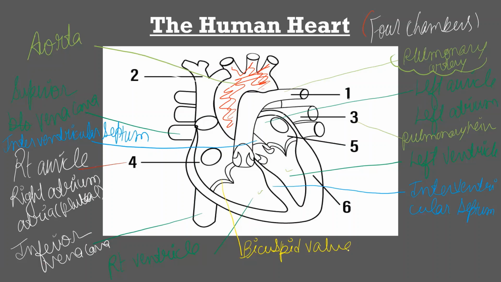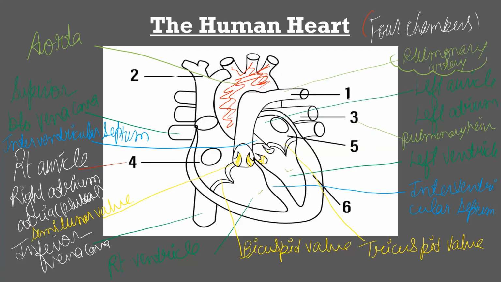And the valve present between the left auricle and left ventricle is known as the bicuspid valve. In your pulmonary artery and aorta, you will see some valves known as semilunar valves. They have a different function.